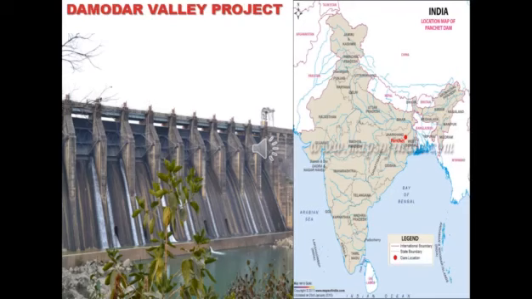So Damodar Valley project was built across the river Damodar. It is aimed at benefiting the states of Jharkhand and West Bengal, which are in the east part of India.